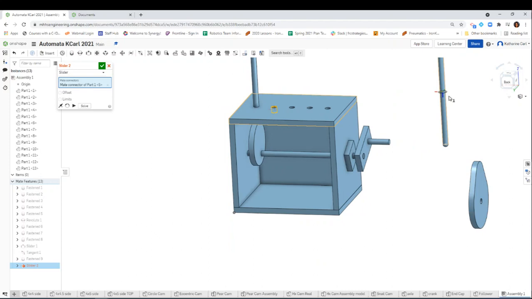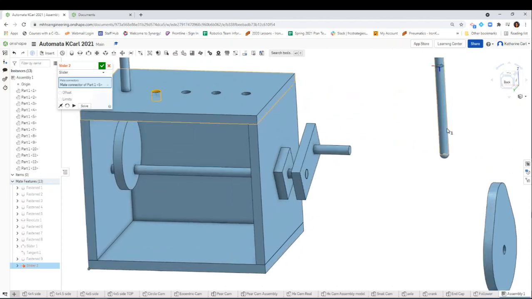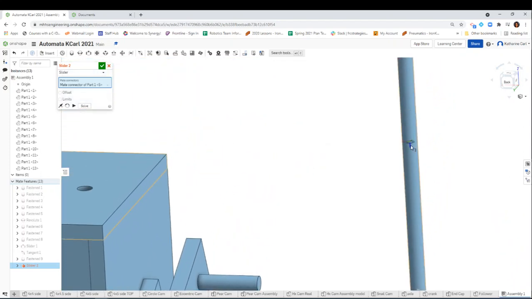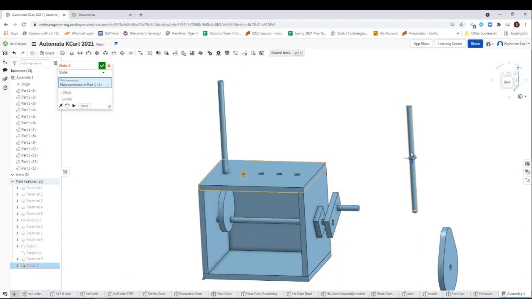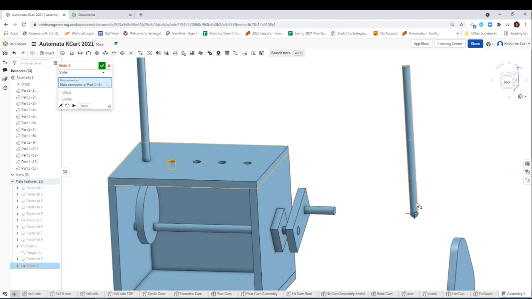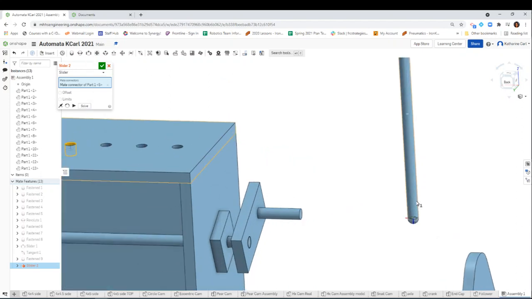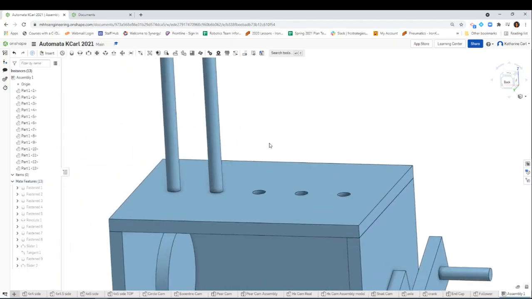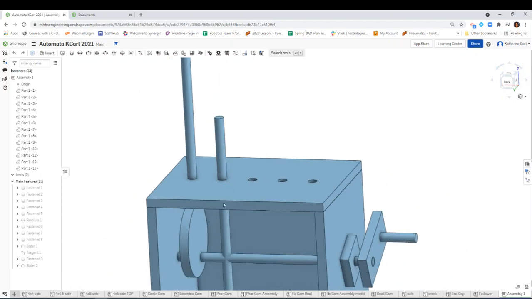Now I'm going to go over to our follower, and same thing. I'm not going to choose this bottom, but I'm going to choose the top, the long cylindrical portion. And it's fine if the mate connector is down there at the bottom, as long as, if you notice, the vertical cylindrical part is what's highlighted in orange. So I will click to make that stay. And if you notice, looks pretty good. Let's green check and check it out to make sure it functions. So ideally, again, this should slide up and down, right? And if I try to move my mouse in any other direction, it doesn't move. So far, so good. Okay.